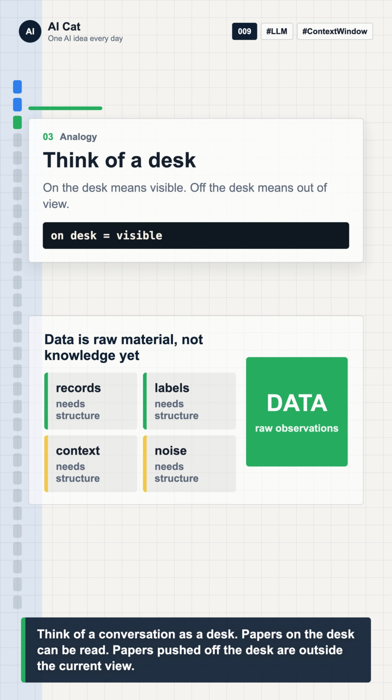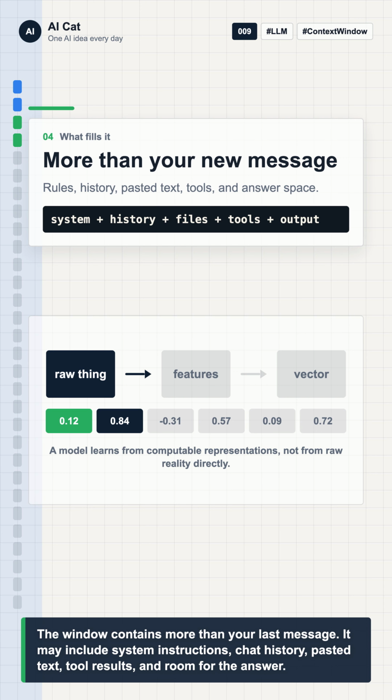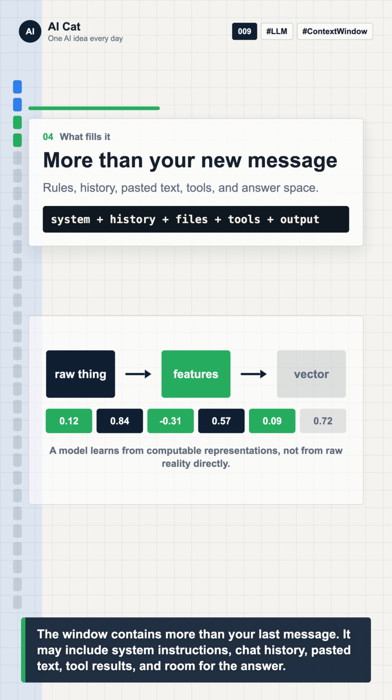Think of a conversation as a desk. Papers on the desk can be read, pushed off the desk, or outside the current view. The window contains more than your last message. It may include system instructions, chat history, pasted text.